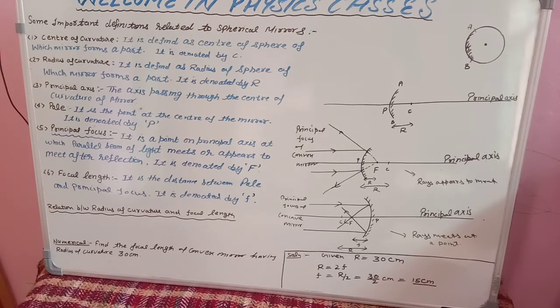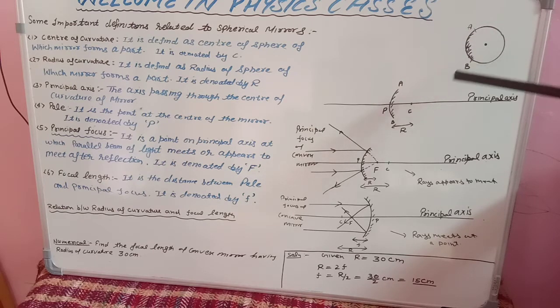Second, it is denoted by, how do we denote it? We denote it by the letter C. So in your diagram you can see that here this is the center, and if I separate this part here, then this is the center C. And this center C is called the center of curvature.